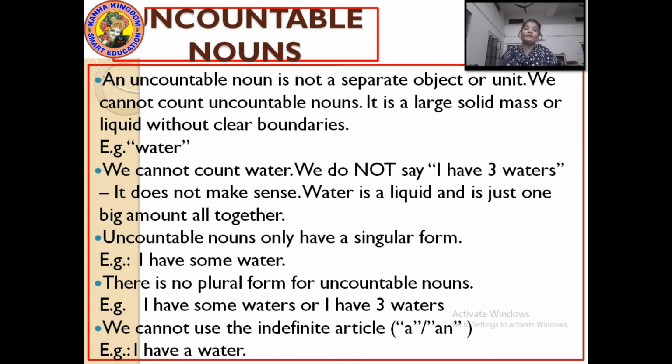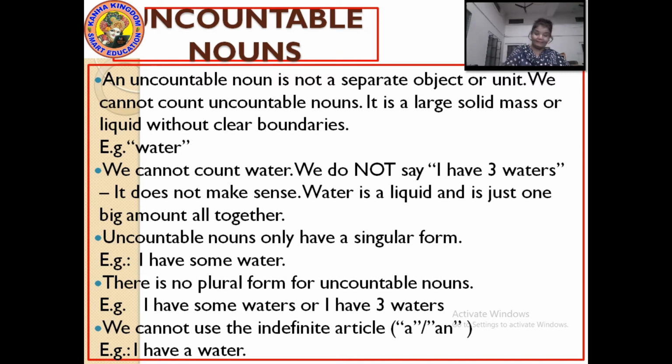Let me explain again in short. An uncountable noun is not a separate object or unit. No separate units are there in uncountable nouns because they are in a solid mass or liquid without any clear boundaries. For example, you cannot count water, so you will never say I have 4 waters. Uncountable nouns only have singular forms.